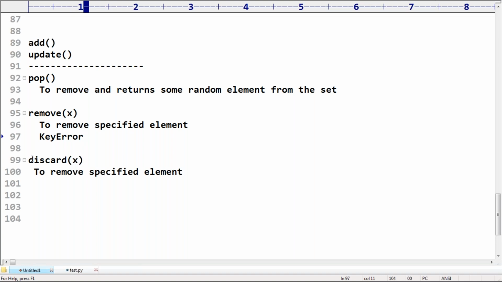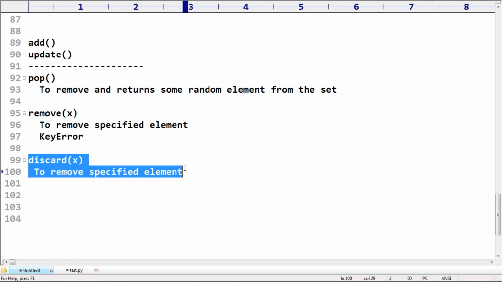So now this discard method is a very beautiful, cute method, sir. What does it do here? If this element is there, remove. If this element is not there, don't remove, and don't raise any error. If it is there, remove. Otherwise, ignore. Don't raise any error.